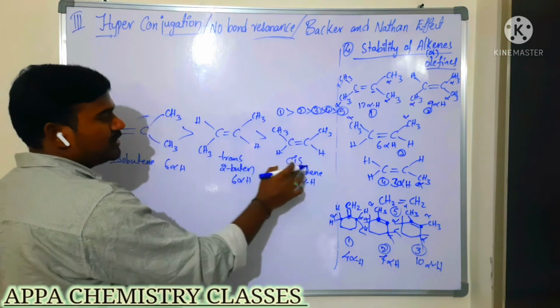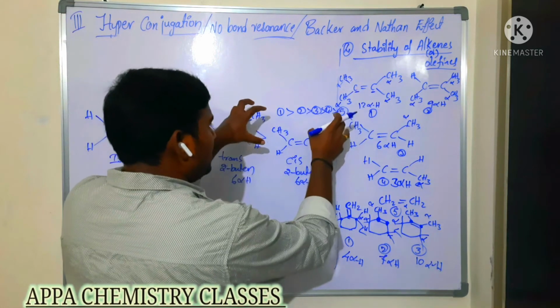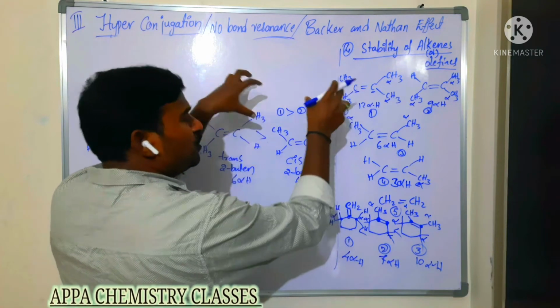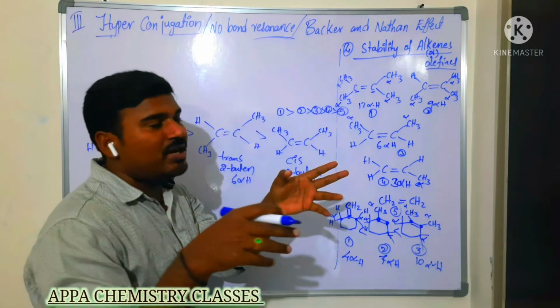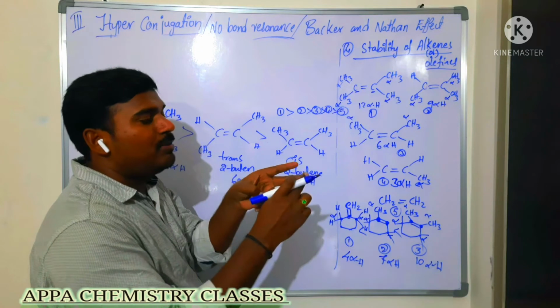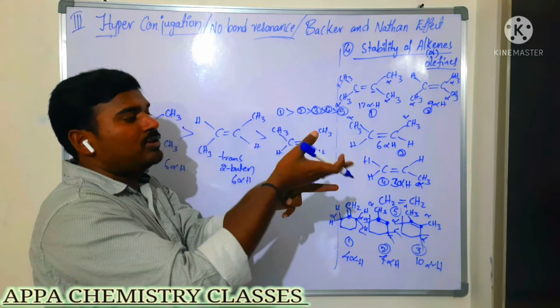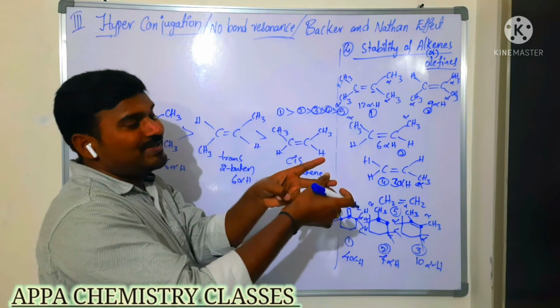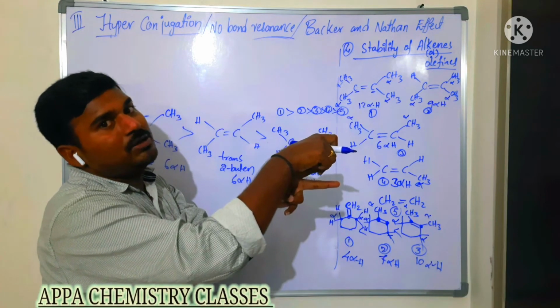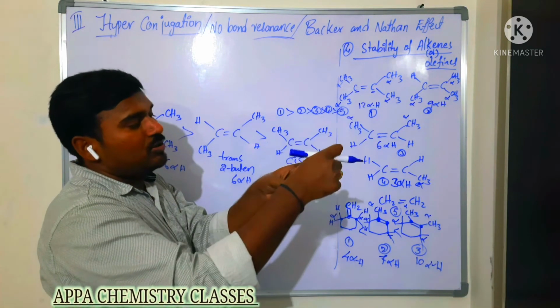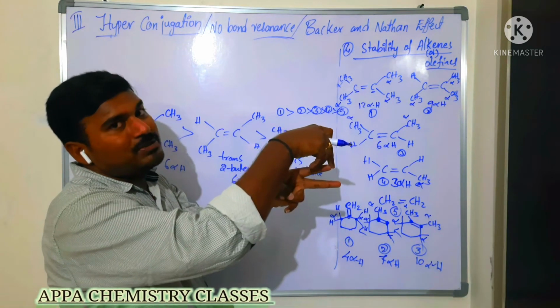Now, here trans is there, cis is there. Imagine here 2 bulkier groups, 2 CH3 groups, are on the same side of the double bond. The double bond is like this: to this sigma bond, the pi bond is always perpendicular.